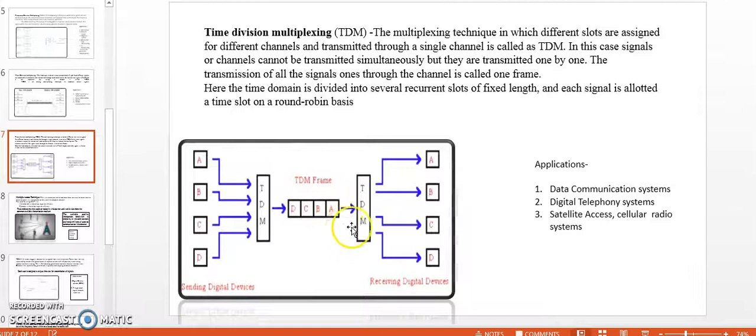At the receiver, this frame is demultiplexed to their other end. Applications: data communication systems, digital telemetry system, telephony systems, satellite access, cellular radio systems.